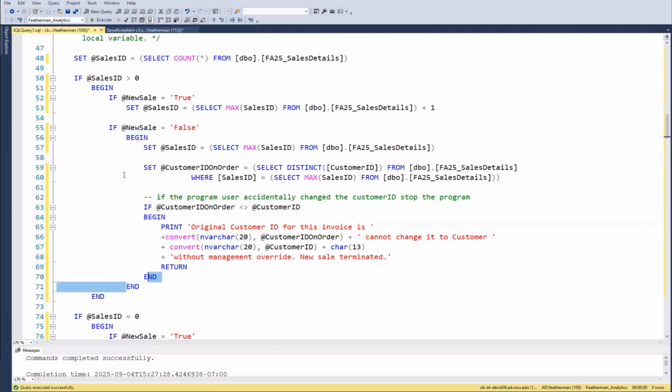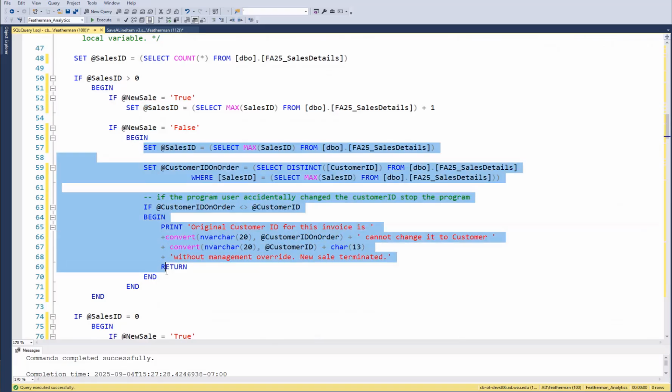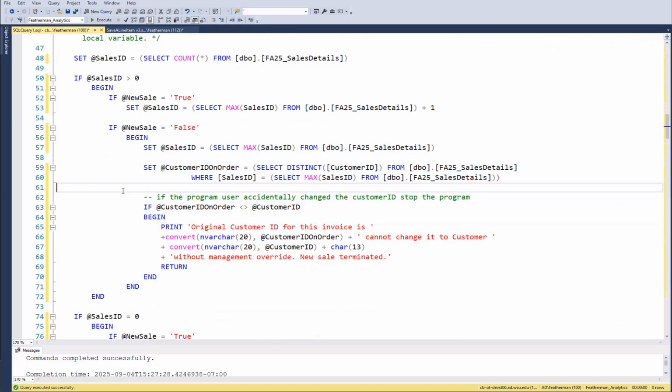If the code is just a one-liner, you often don't need a begin end. So this if doesn't have its own begin end. It's just a one-liner. But once you start getting all complex, then it's very, very smart to have a begin end. And so this is new. If you've never coded that much in SQL, this is different, right? All right. So if it's not a new sale, we'll go get the sale ID and get the maximum and set it there.